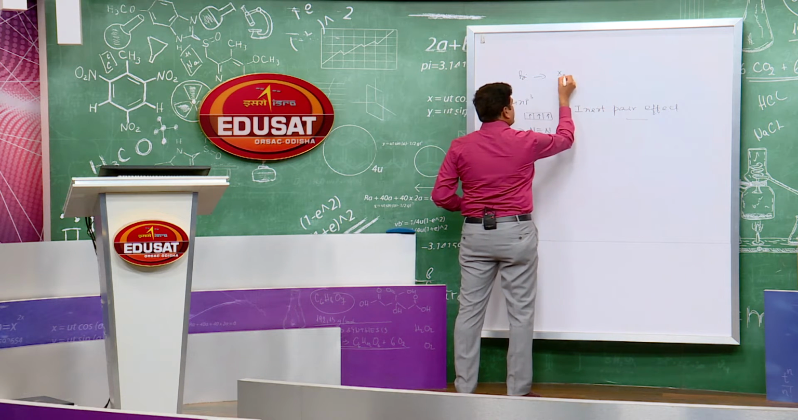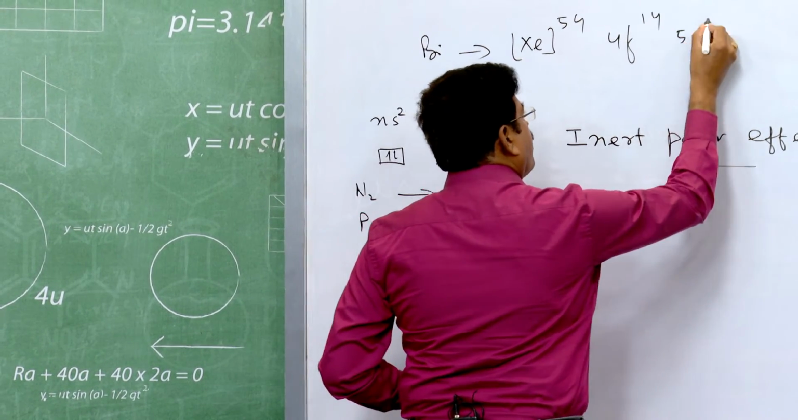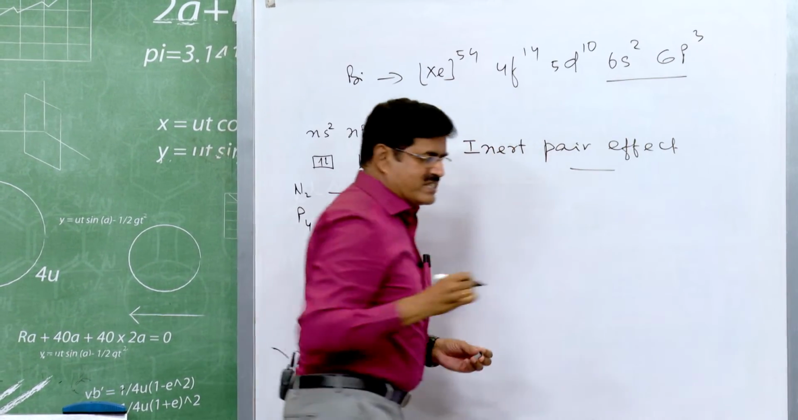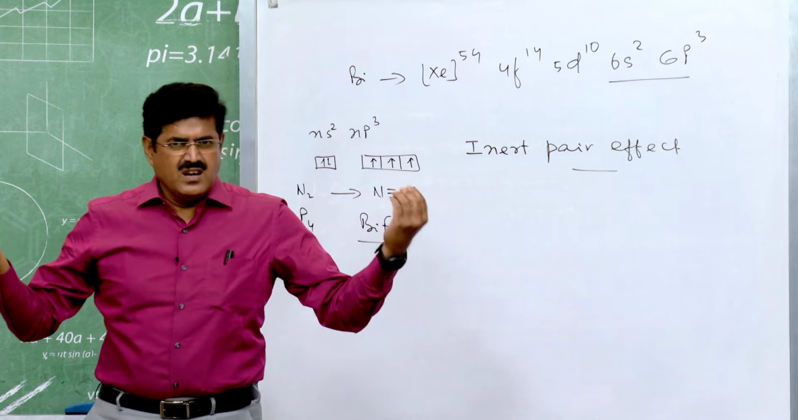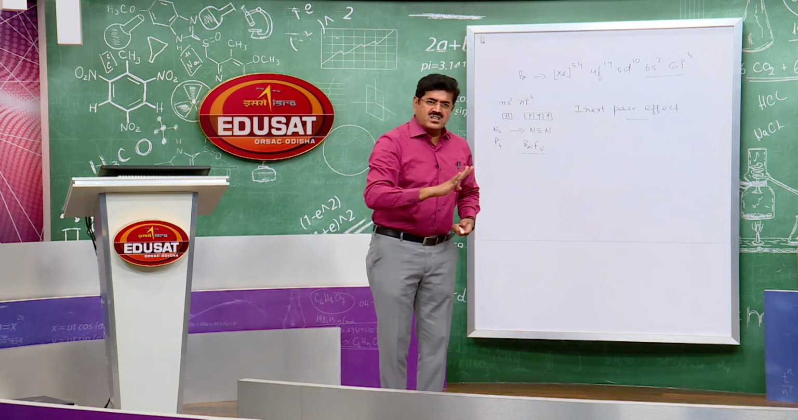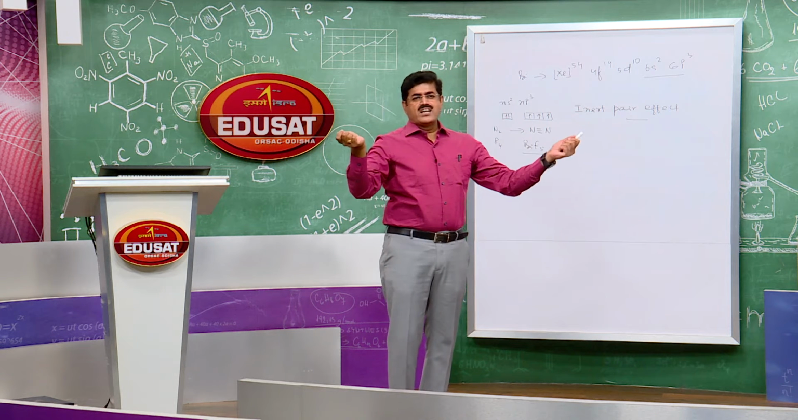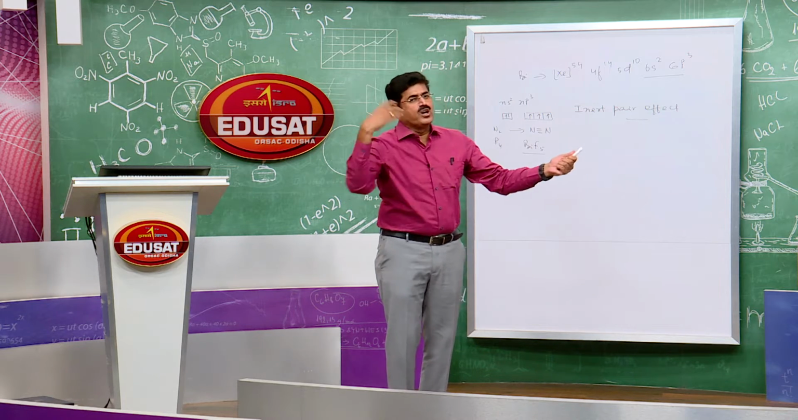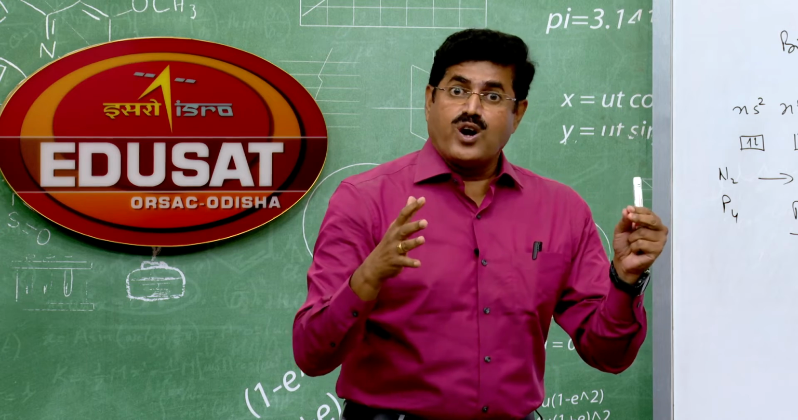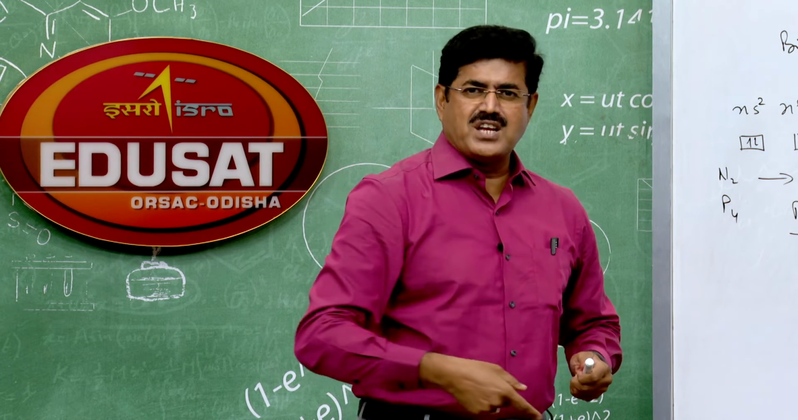Bismuth: xenon 54, then 4f14, 5d10, 6s2, 6p3. Outer shell 6s2, 6p3, 5 electrons. And see, in bismuth there are 10 d electrons and 14 f electrons. These d and f electrons can't shield the nucleus effectively. I have already told you this. They can't shield the nucleus effectively. So effective nuclear charge increases.